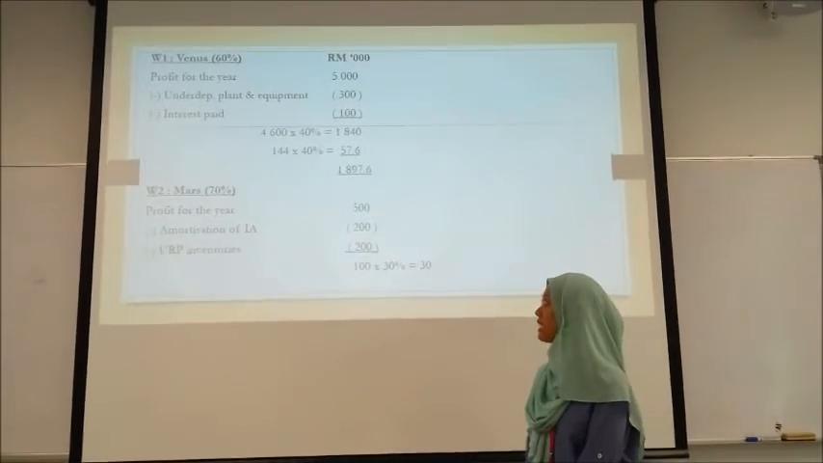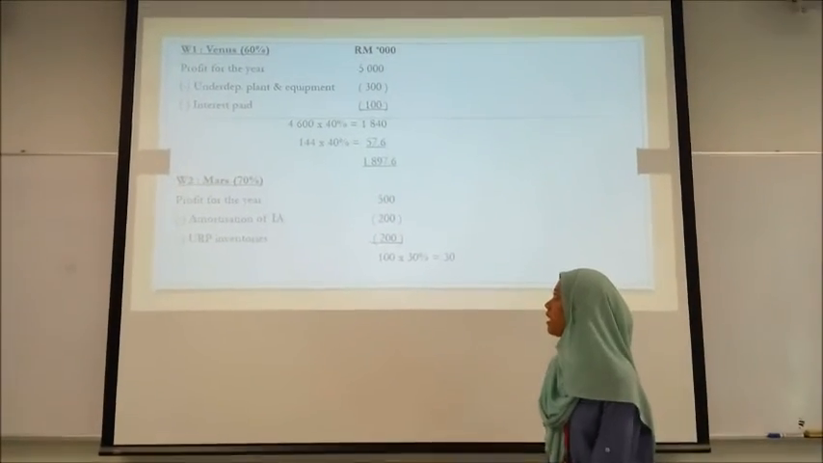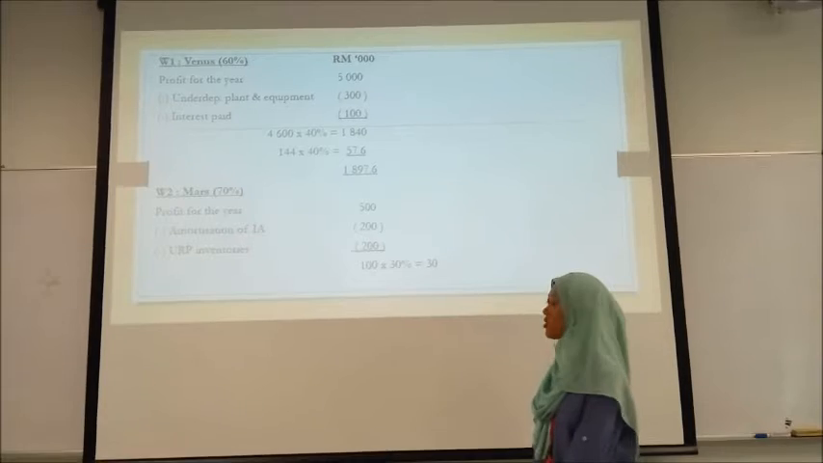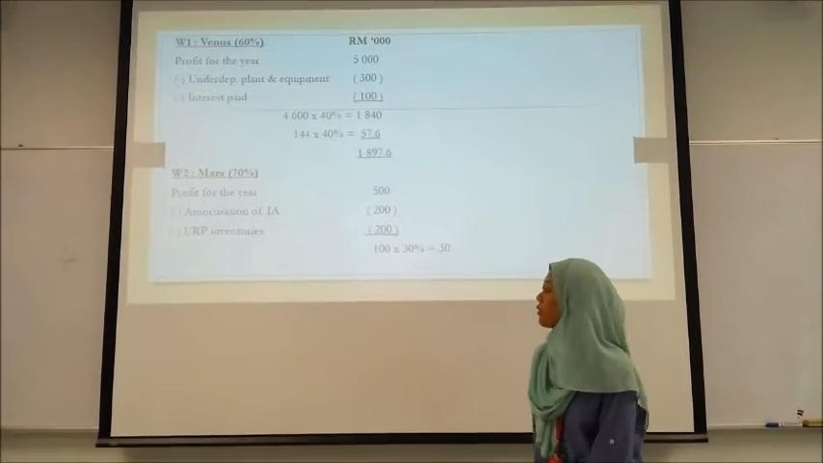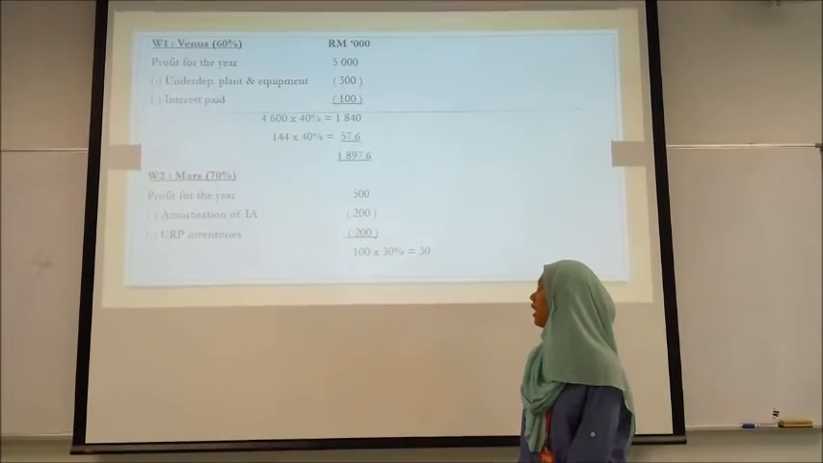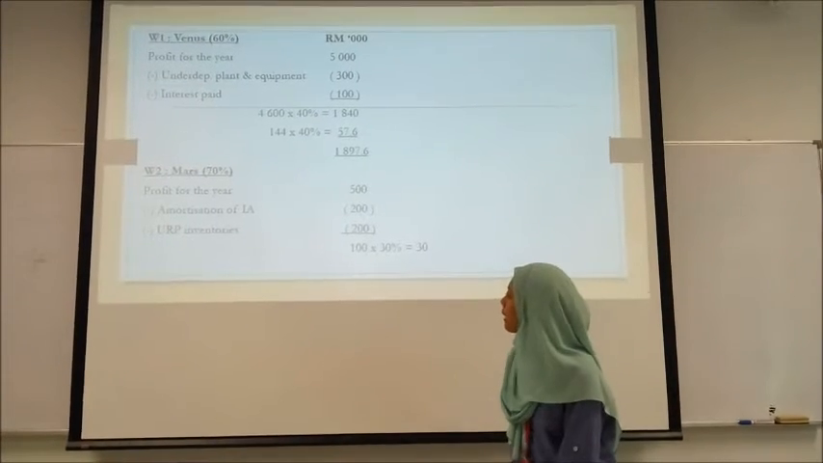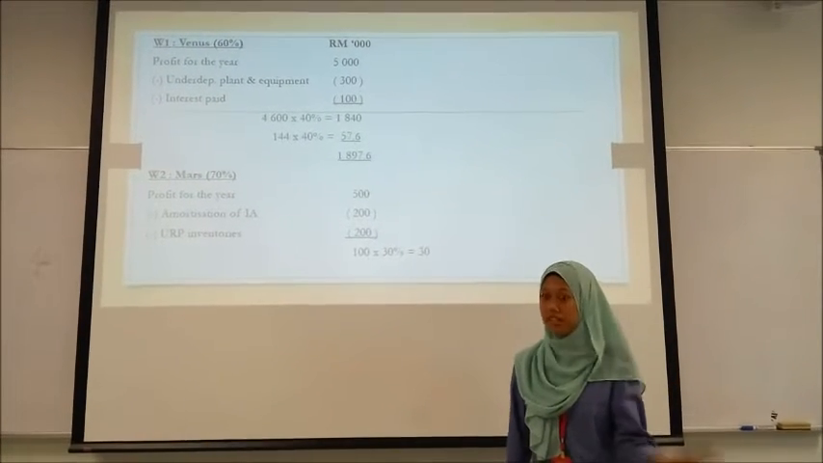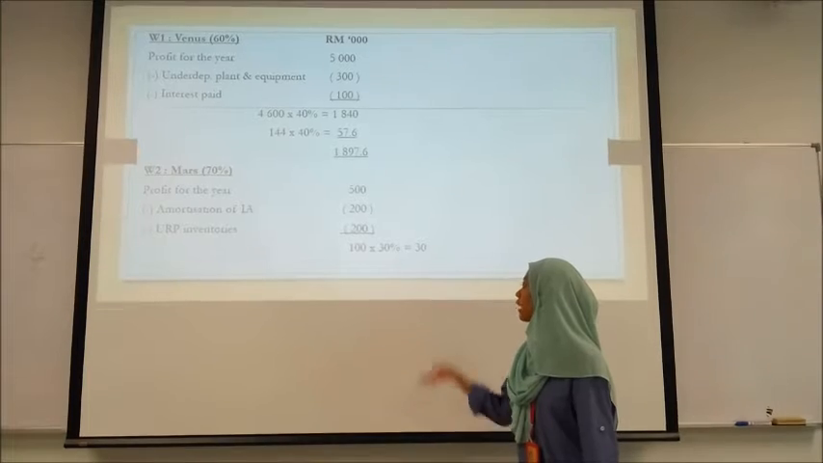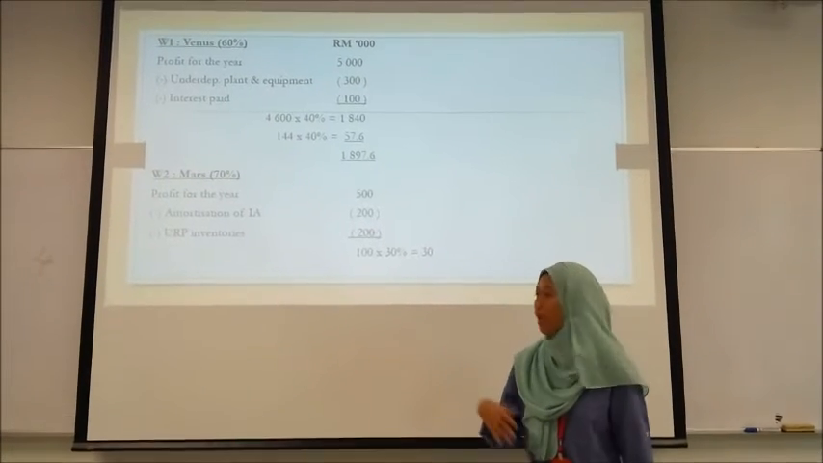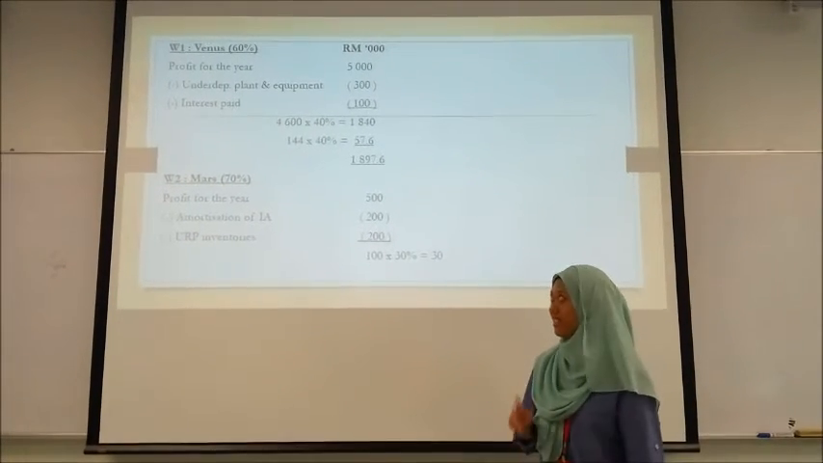Apart from that, we have another NCI, which is Mas. So profit for the year as in the question is 500, minus amortization of intangible assets 200, and minus unrealized profit inventory as we calculated before, 200. So the total of 100 that we got will be apportioned to 30%.